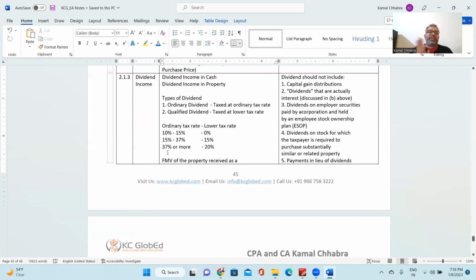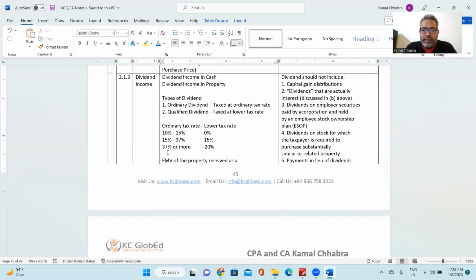Okay, so next is dividend income. Dividend can be in cash or it can be in terms of property, right? So there are two types of dividend. One is ordinary dividend. Second is qualified dividend. Ordinary dividend is always taxable at the ordinary tax rate, whereas qualified dividend is generally taxed at a lower rate. So what is the lower tax rate?